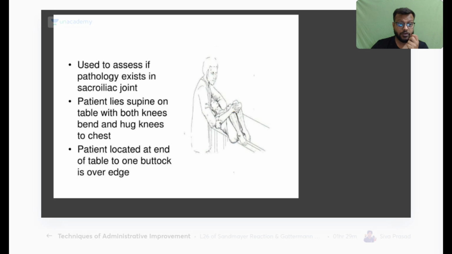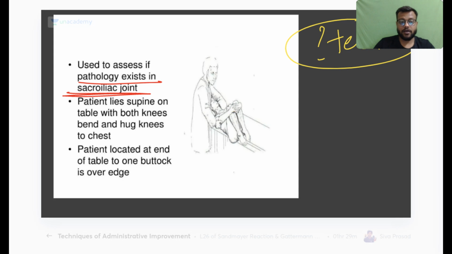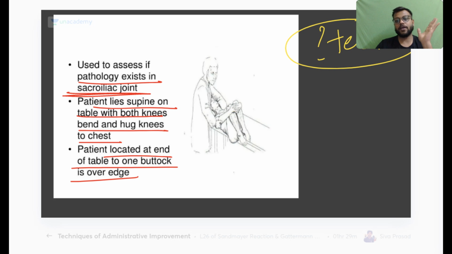Now, which is this test? It is used to test a pathology in the sacroiliac joint. So identify the test that is done. It is used to identify pathology at the sacroiliac joint, where the patient lies supine on the table with both knees flexed on the chest, and the testing knee or the buttock is out of the edge of the table. So which is this test?